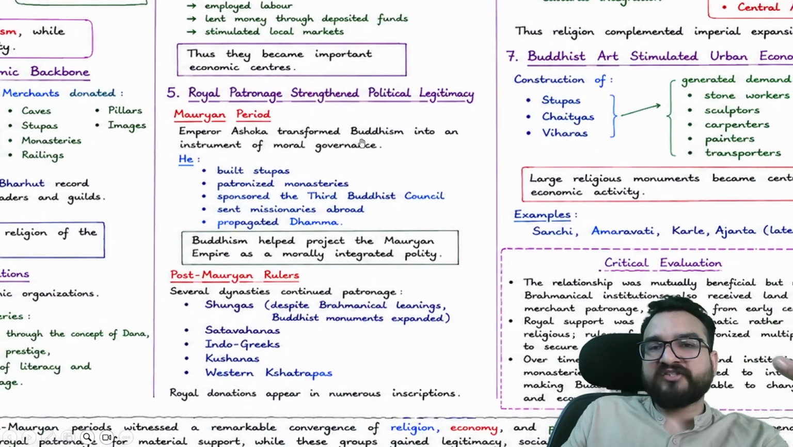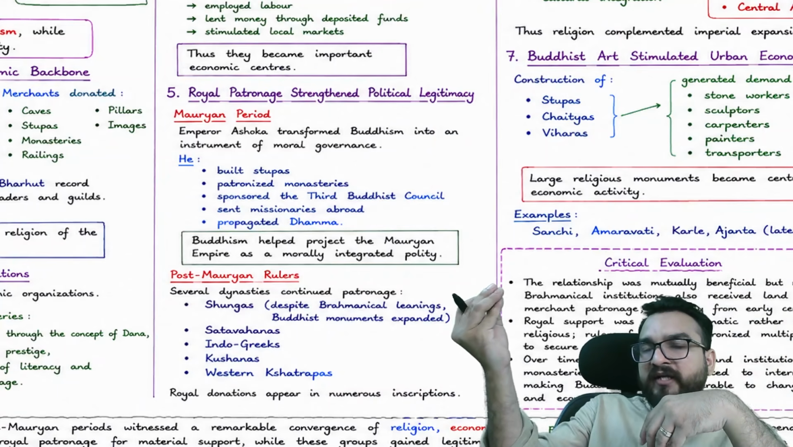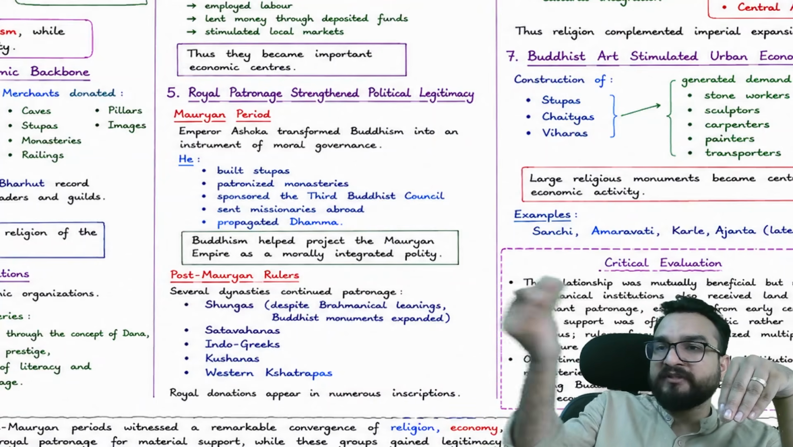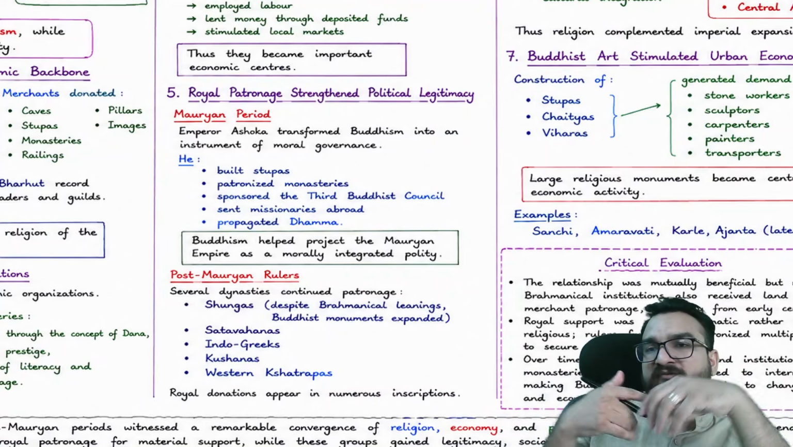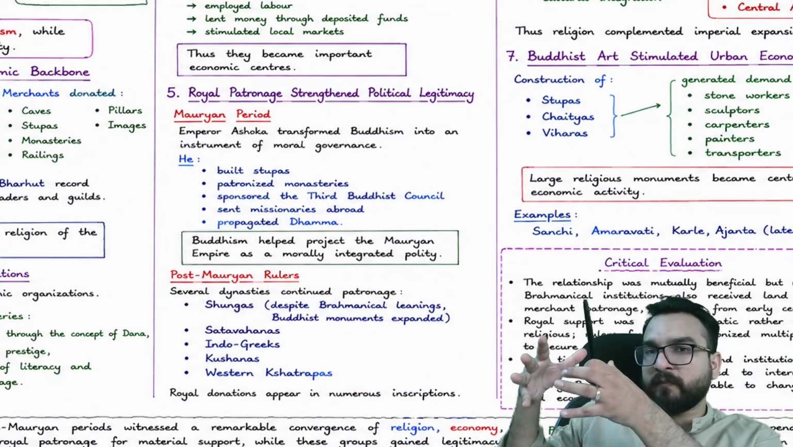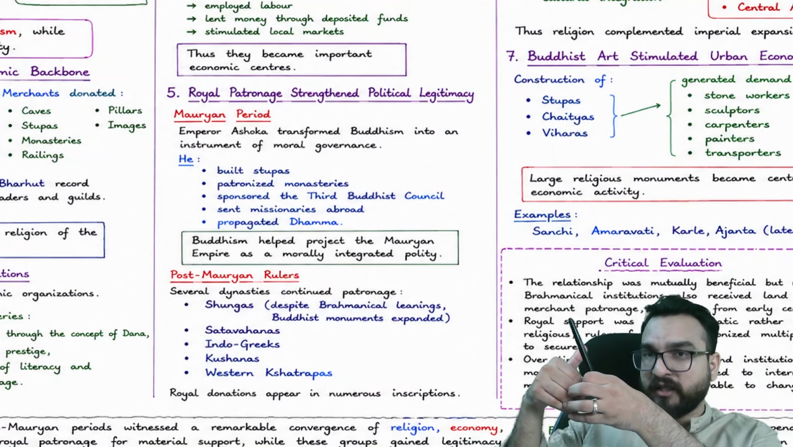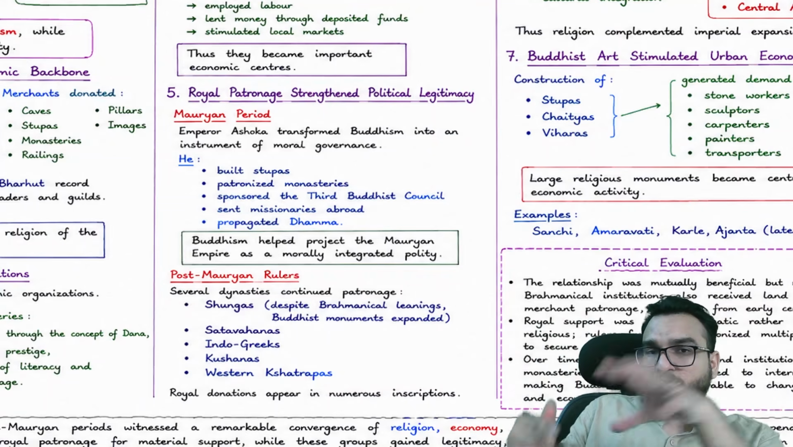Then royal patronage strengthened political legitimacy. Royal patronage came when a person was becoming ethically important. It is very important for a political organization to get the legitimacy of an ethical, religious person. In today's time also, in India, if some famous guru or Baba emerges, then politicians will be visiting him as well, right? And it is a win-win situation for both sides.